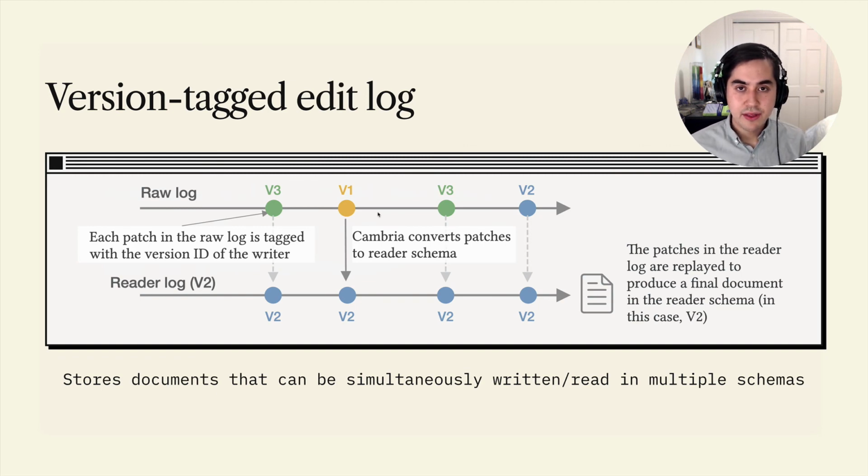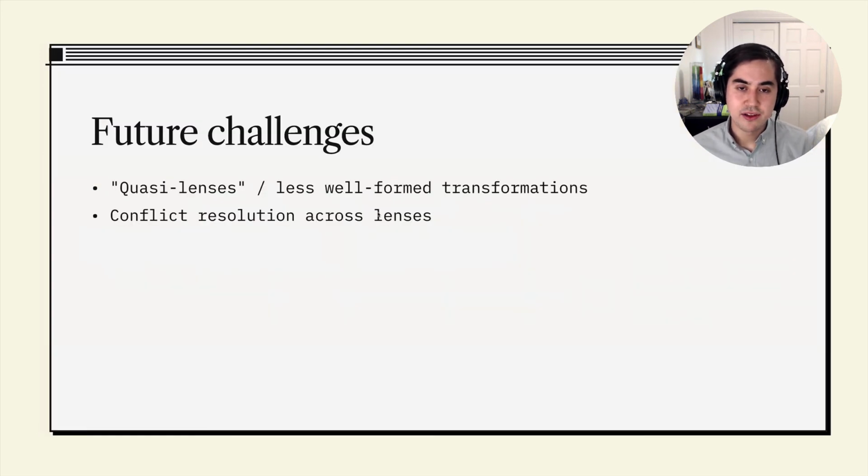All right, now that I've described the basic design of the system, I'll close by talking a bit about some future challenges that we're interested in. One challenge is that there are certain kinds of transformations which are useful in real applications, but don't fit cleanly into the lens framework because they're not easily made bidirectional. And we're thinking about how we might relax certain constraints in order to accommodate these kinds of transformations. A second problem is that when we're connecting CRDTs with lenses, we need to reason about concurrency semantics and make sure that even under concurrent editing, all the constraints between our data structures continue to be maintained.